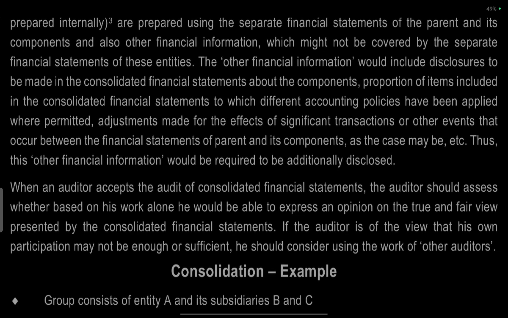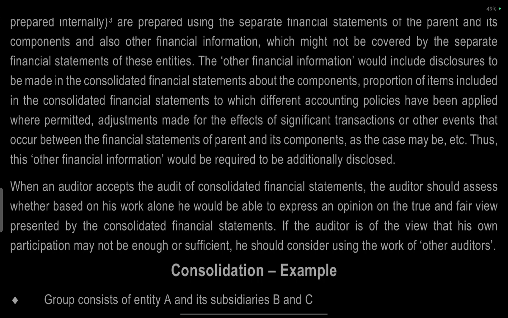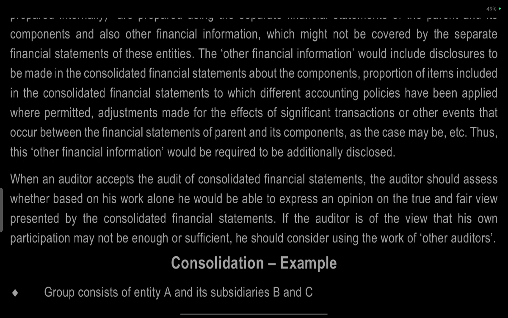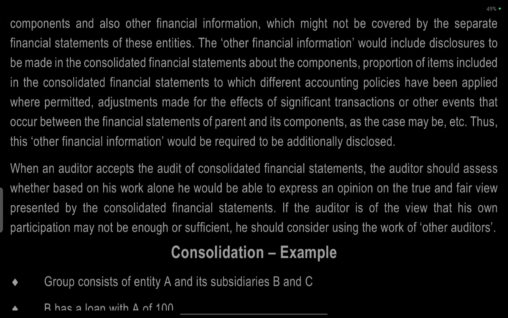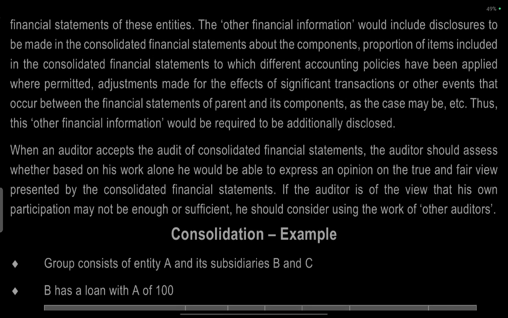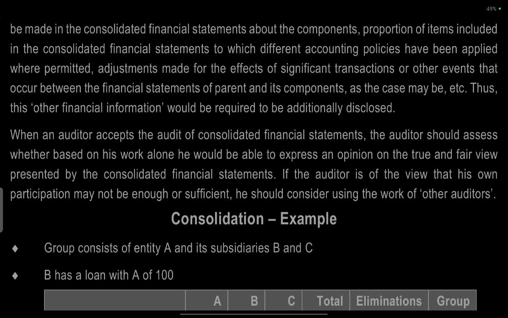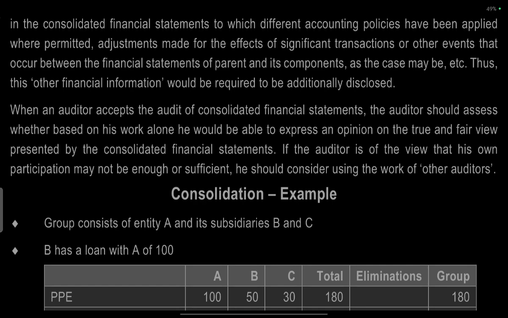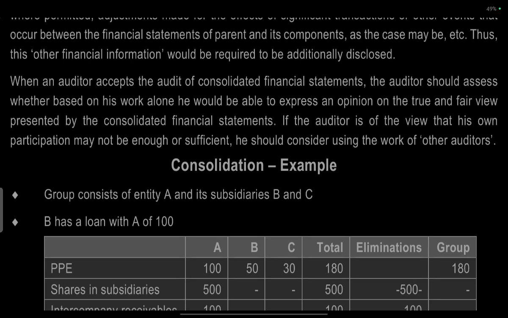Other financial information would include disclosures made in the consolidated financial statements about the components, proportion of items included in the consolidated financial statements to which different accounting principles have been applied where permitted, adjustments and the effect of significant transactions or other events that have occurred between the financial statements of the parent and components, as the case may be, etc. This other financial information would be required to be additionally disclosed.